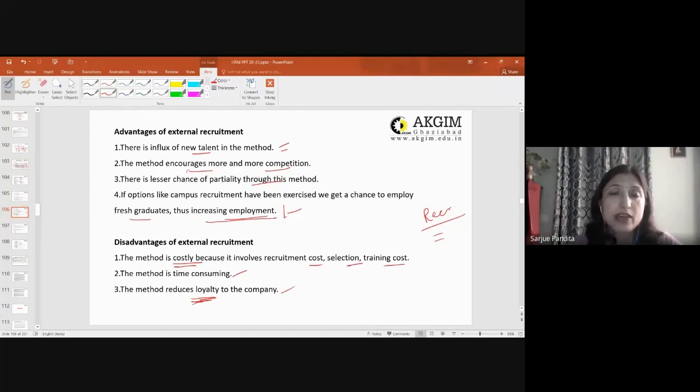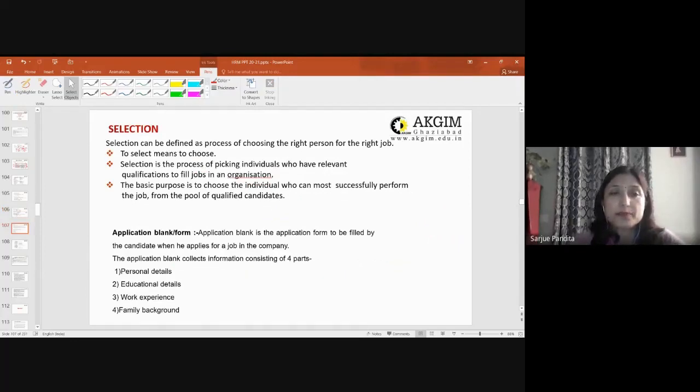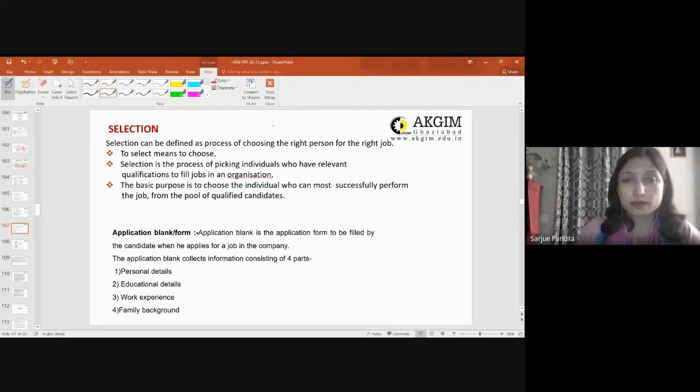Herein, once resumes have been received by the recruiter, recruitment ends and selection starts, right? So what is selection? It can be defined as the process of choosing the right person for the right job. It is very important that you write choosing. Please do not write in your exams that selection is selecting. Selection is choosing the right person for the right job. So to select means to choose. Selection is the process of picking individuals who have relevant qualifications to fulfill the jobs in the organization.